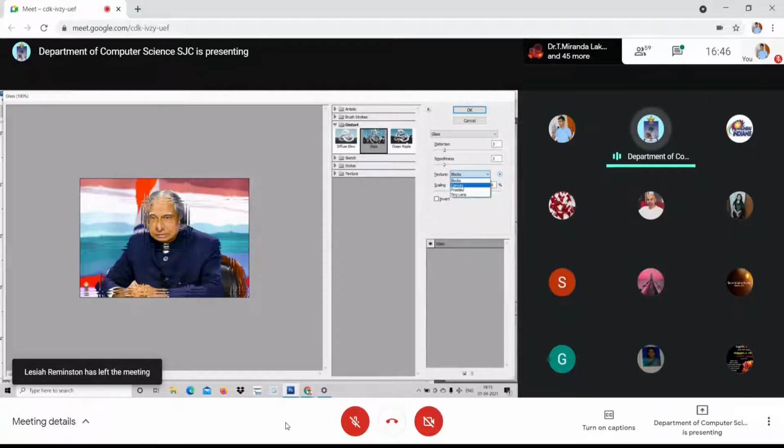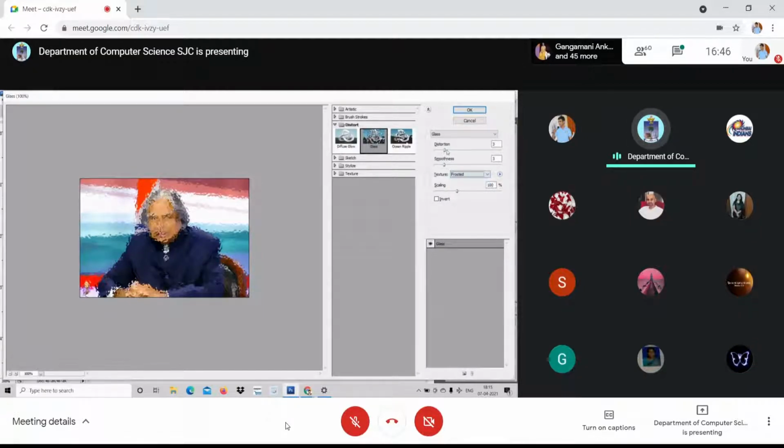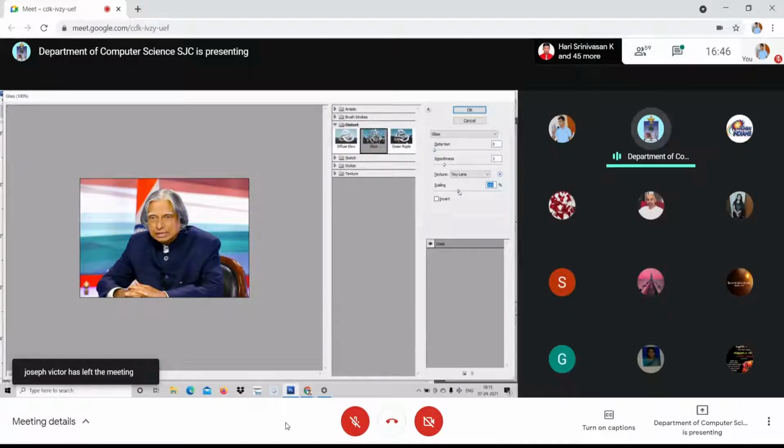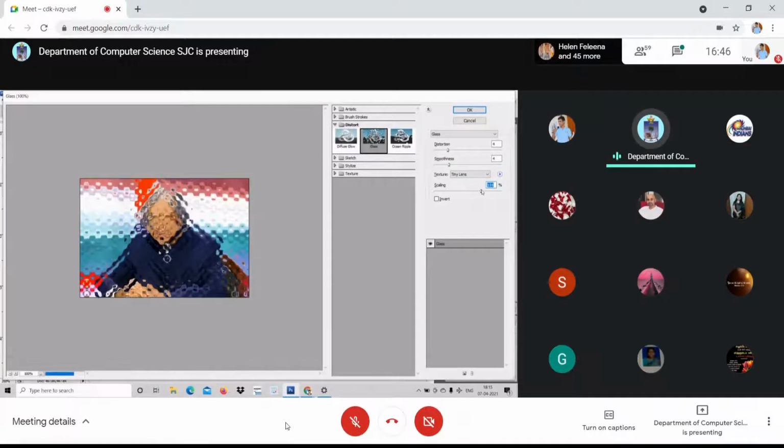And this is with regard to canvas. See, this is canvas and frosted. And the last one is tiny lens. See here, from the tiny lens, you are able to see tiny lenses, small ones, and you can even adjust the scaling. I increase the distortion and you can make it bigger or smaller.